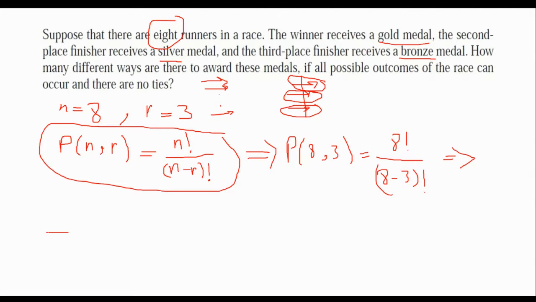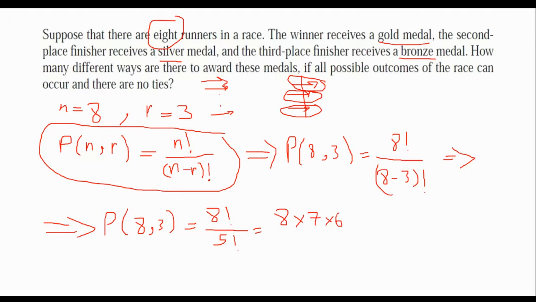So this implies that the permutation P(8,3), or selecting 3 out of 8, will be 8 factorial over 5 factorial. And you already know how to calculate it, right? So it means 8, 7, 6, and 5, 4, 3, 2, 1, or 5 factorial.